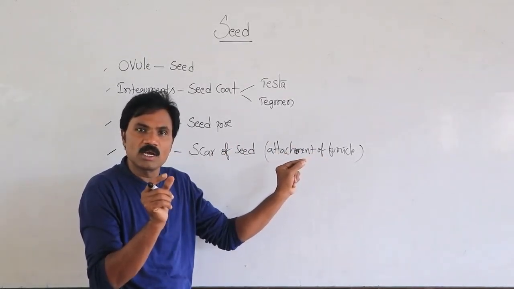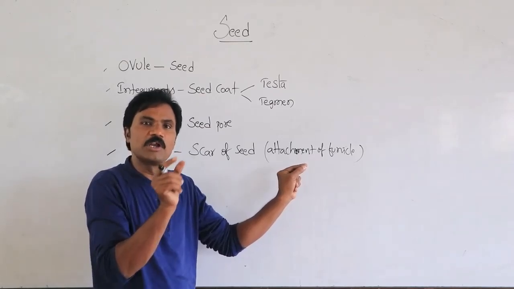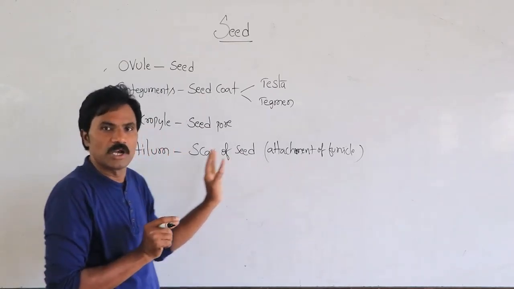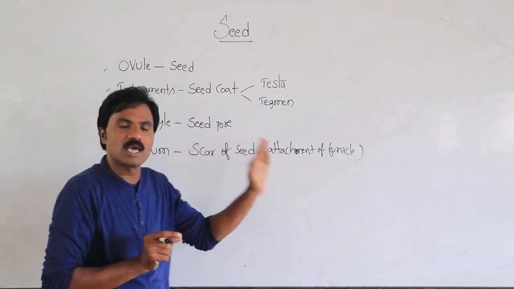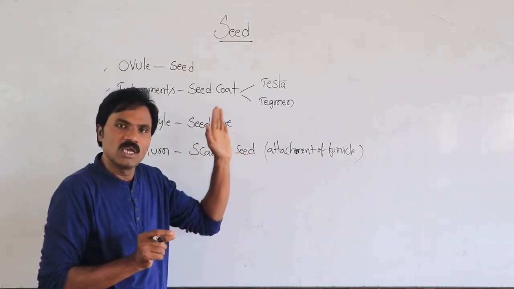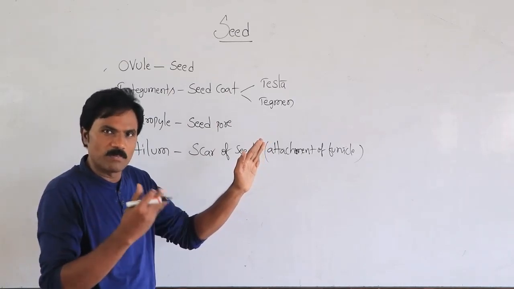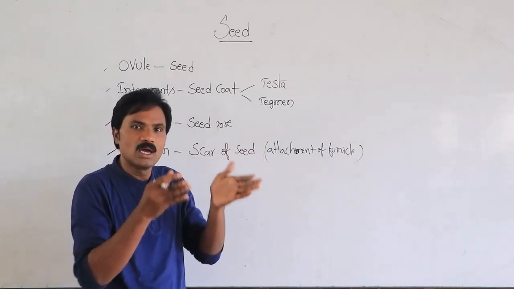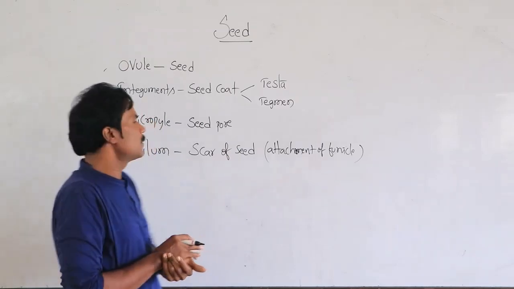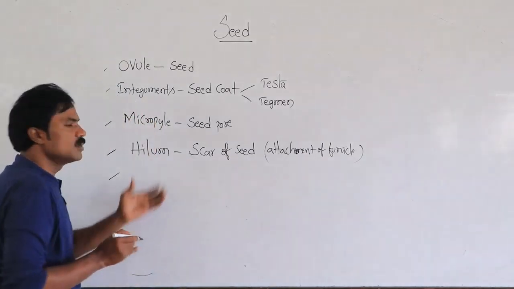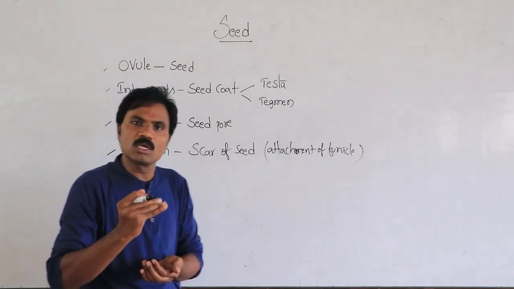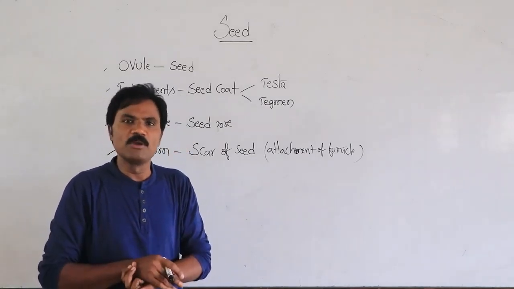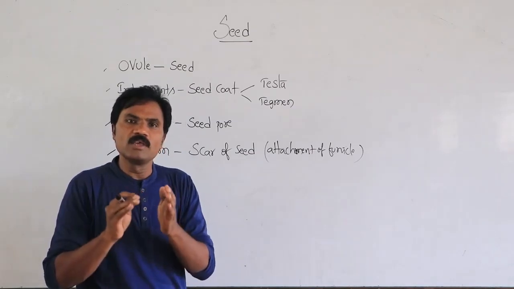Wherever the funicle arises, between the funicle and the integuments, there the scar, that is the hilum, is present. In further growth and development of the embryo, it forms the scar that helps attachment to the fruit.